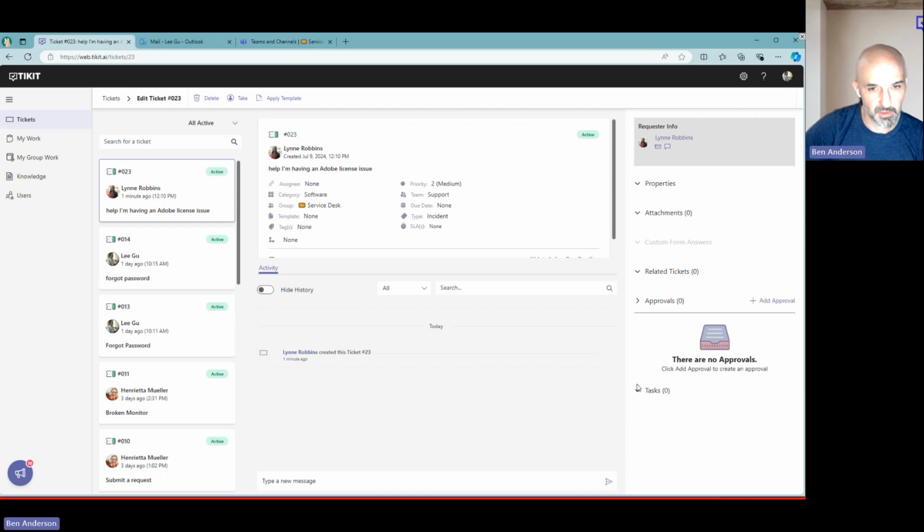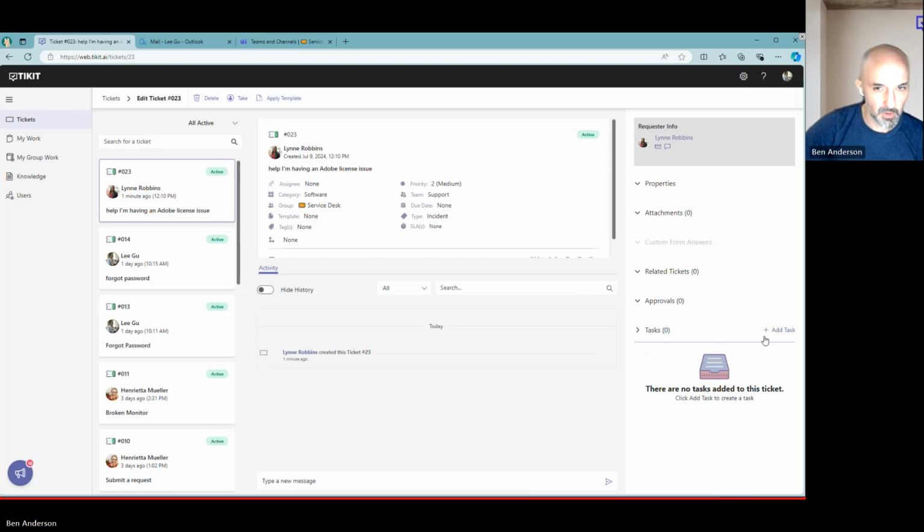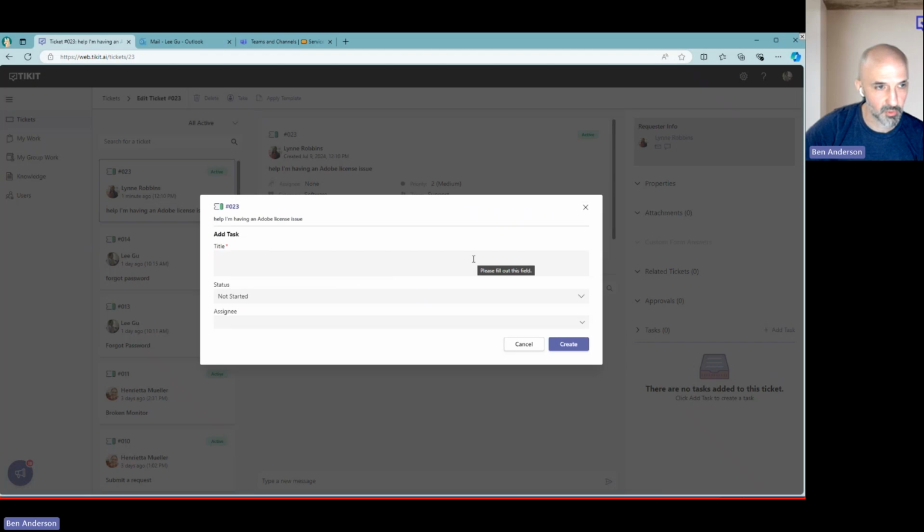We could add the activity, a task and approval from here, or of course we can open the ticket and we have the ability to add it here as well. So why don't we do it from within the ticket web portal, and we're going to figure out who needs to help Lynn with the licensing issue. I think we are going to assign that to Henrietta.